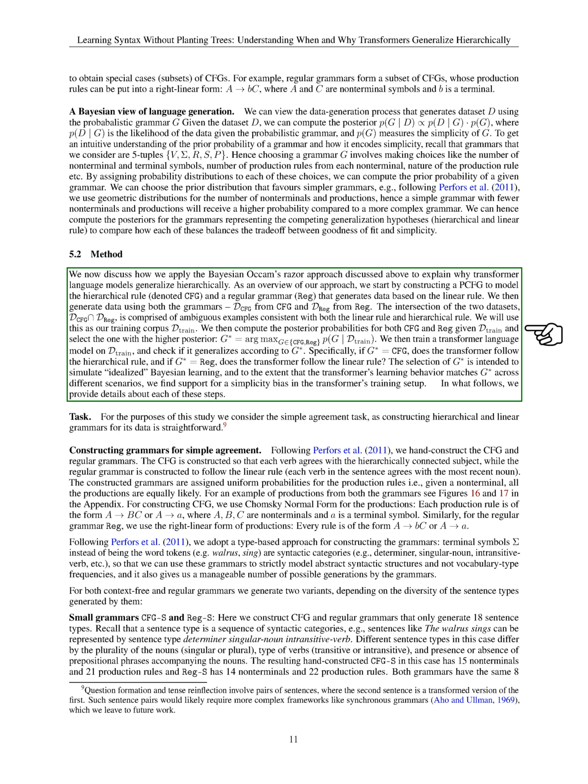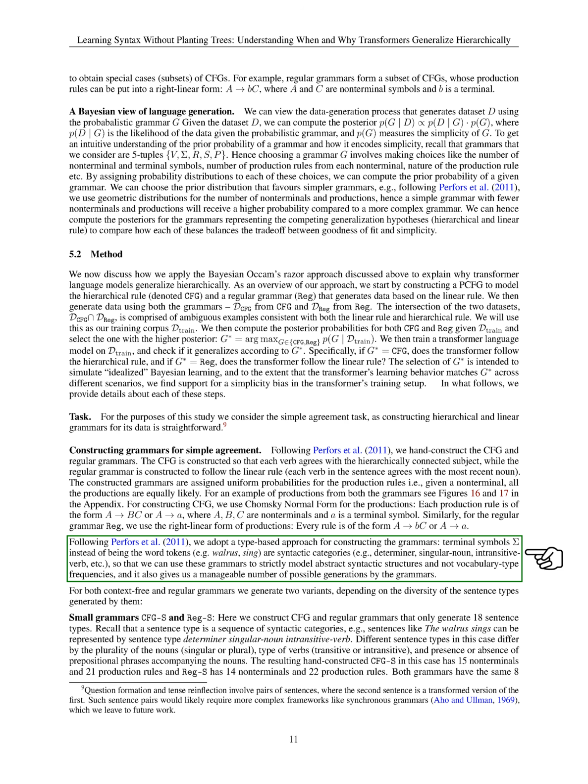For our study, we focus on the simple agreement task as it allows for straightforward construction of hierarchical and linear grammars. We manually construct the CFG and regular grammars, where the CFG ensures verb agreement with the subject in a hierarchical manner, while the regular grammar follows a linear rule. Both grammars have uniform probabilities for their production rules. We use Chomsky normal form for the CFG and right linear form for the regular grammar productions. Terminal symbols are syntactic categories instead of word tokens to model abstract syntactic structures effectively.